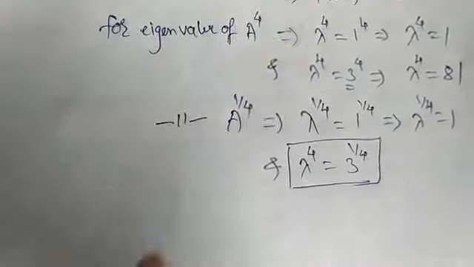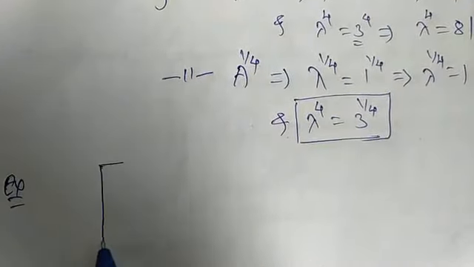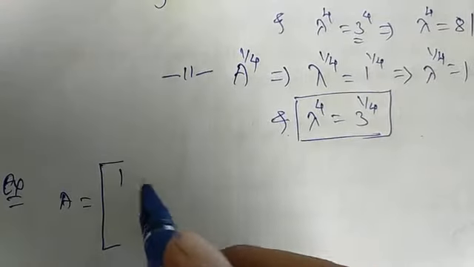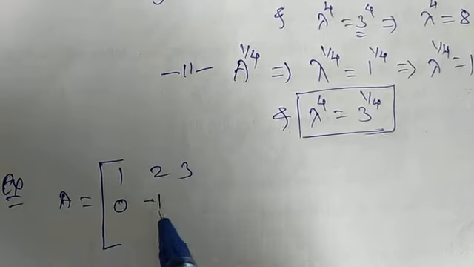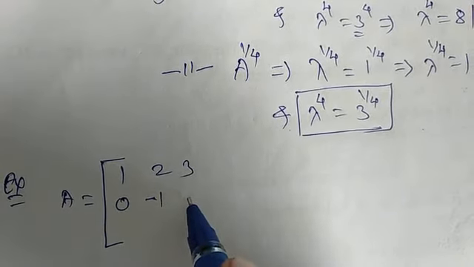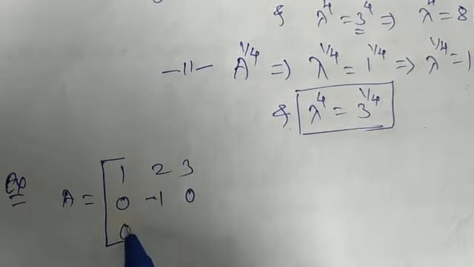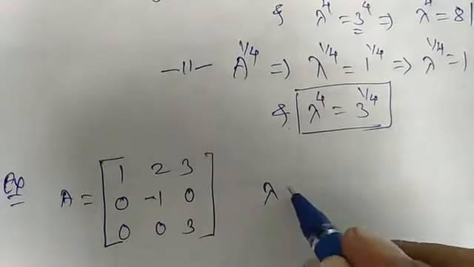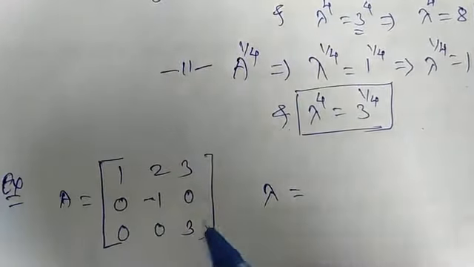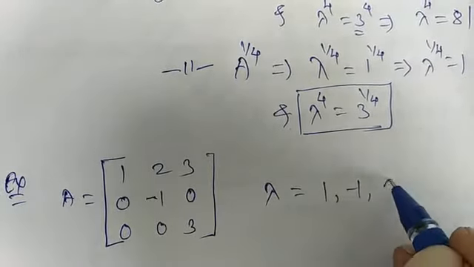Consider the next example: I again take a triangular matrix of order 3. A is equal to 1, 2, 3, 0, minus 1, 0 and 0, 0, 3. So the eigenvalues will be its diagonal entries 1, minus 1 and 3.